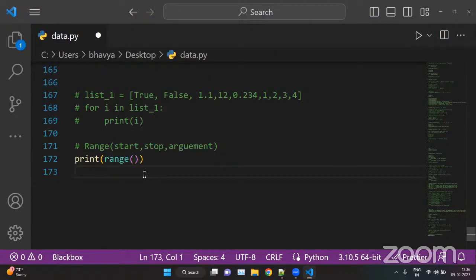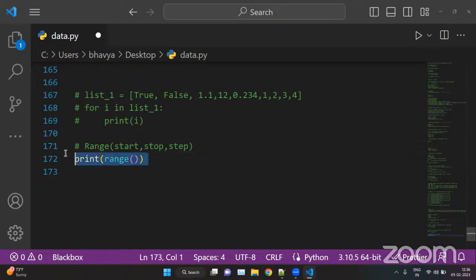Okay, so start is where your range will start from. Stop is your stopping point, and then there is the step argument. Start, stop, and step arguments. Step is like one step. This statement will leave one step.